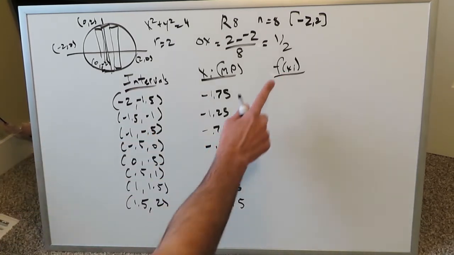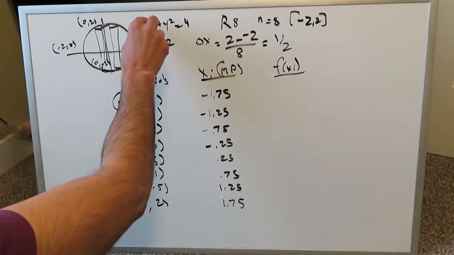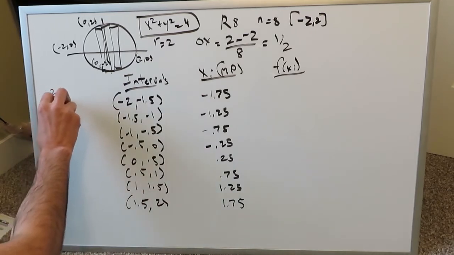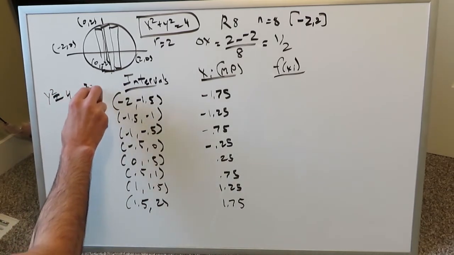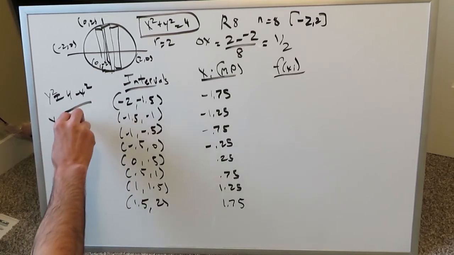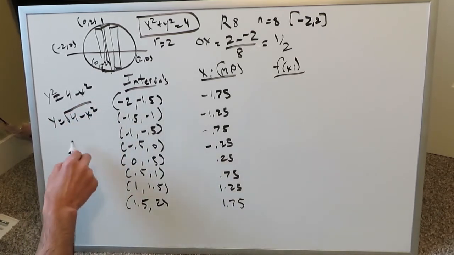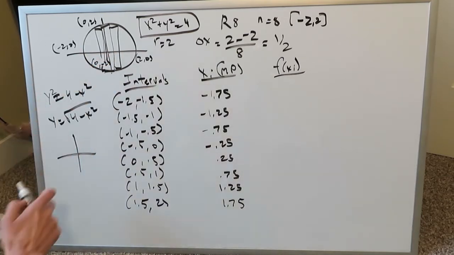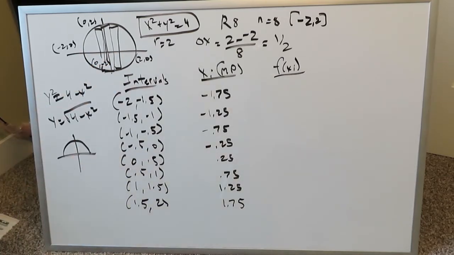But what's our function going to be? F of xi, what is it going to be? Well, we do have this equation over here, but this really cannot be that. You have to solve here in terms of y. y squared is equal to 4 minus x squared, therefore y is equal to root 4 minus x squared. But this root 4 minus x squared, by the presence of that radical, delimits this circle into a half circle, only looking at the top half. It eliminates this lower part of the circle because of the radical. You cannot feed in negative values, you end up having imaginary values.